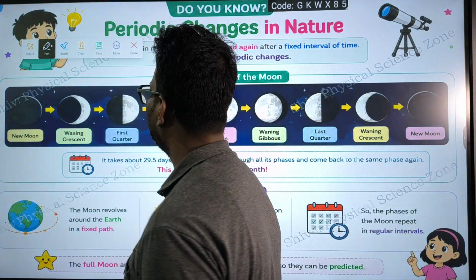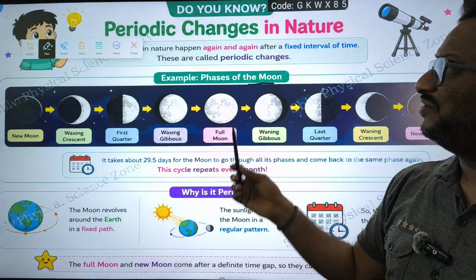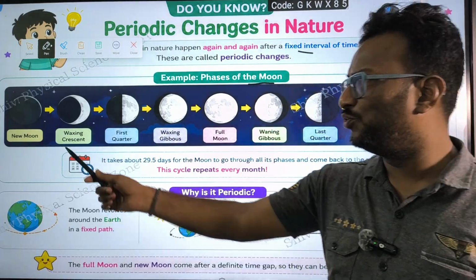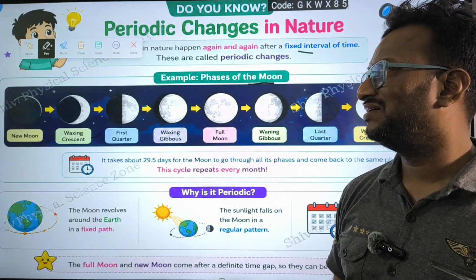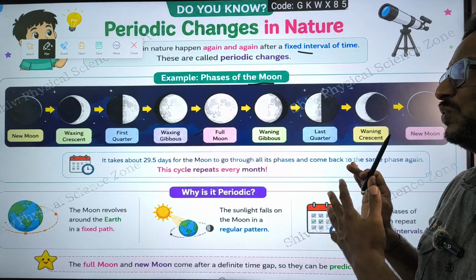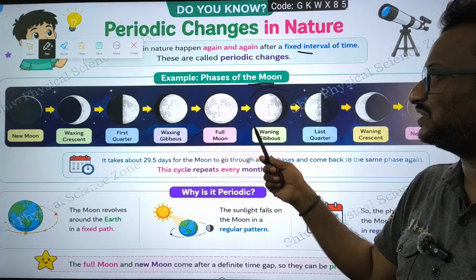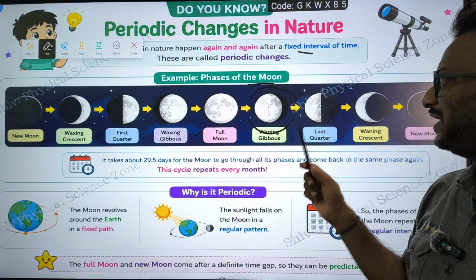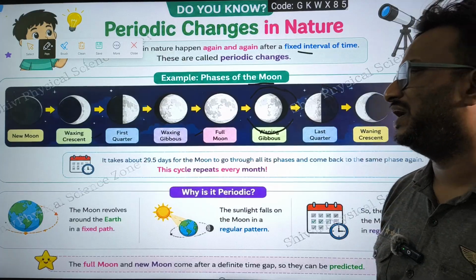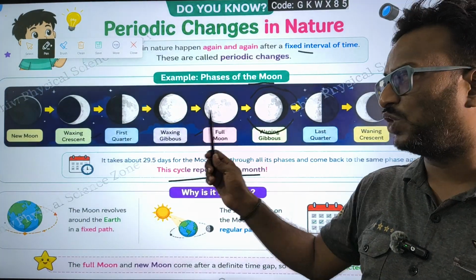Next, periodic changes in nature, that is phases of the moon. In nature, a few things happen again and again after a fixed interval of time. That is new moon, waxing crescent, first quarter, waxing gibbous. So these are the changes of the moon. Full moon, then again coming back to waxing gibbous, so the size of the moon is going to be reduced. Next it becomes half, it becomes quarter and becomes new moon day. This cycle repeats every month. Once in a month this cycle is going to be repeated.